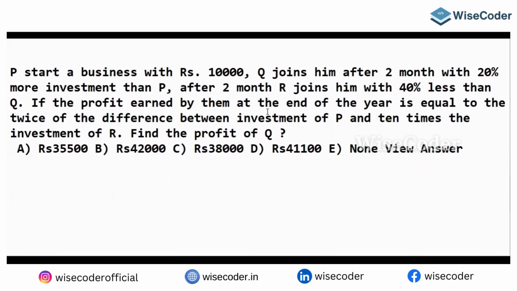Here you have your question. P starts a business with 10,000.